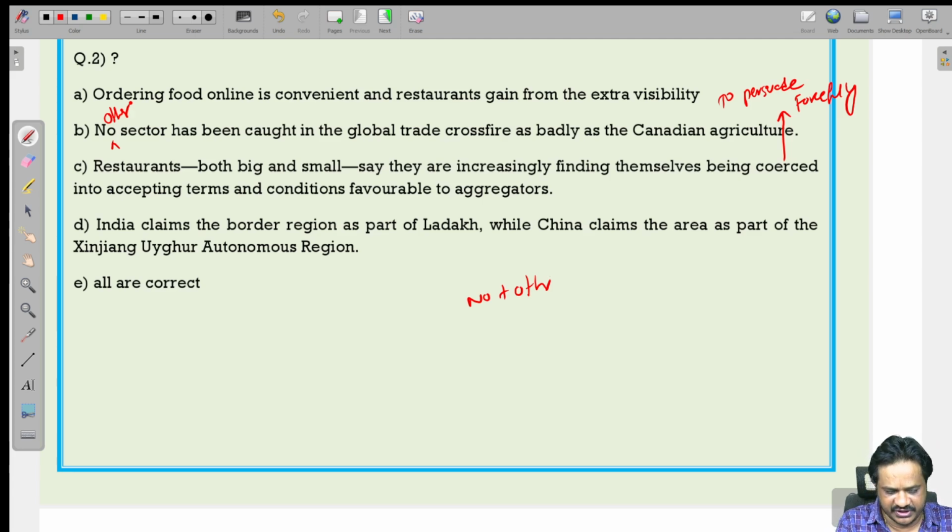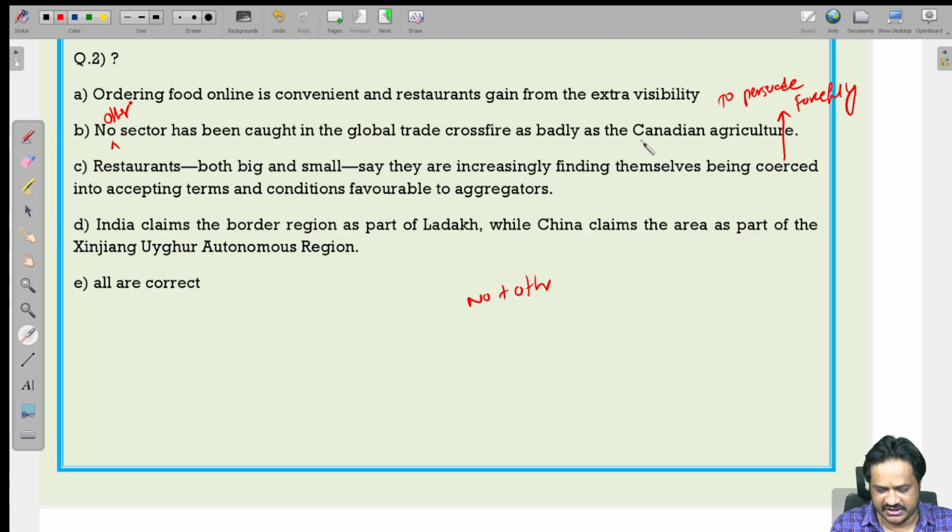This sentence is in the positive degree. Here we are comparing Canadian agriculture with the same type of elements. So you should not use no sector, it should be no other sector.